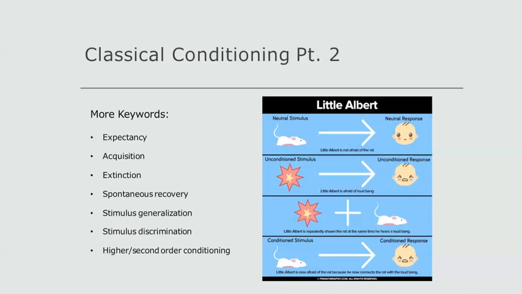Previously conditioned stimuli may be used to further future learning in higher order or second order conditioning. This may look like a neutral stimulus being repeatedly paired with an already conditioned stimulus so that the neutral stimulus becomes a conditioned stimulus itself, eliciting the conditioned response.